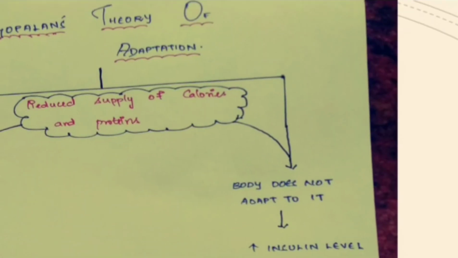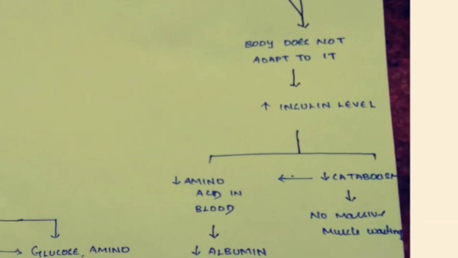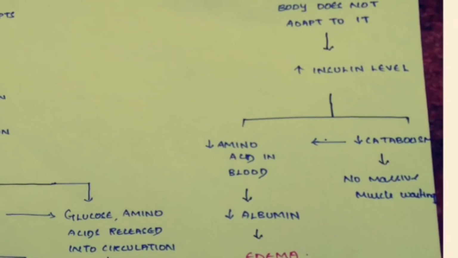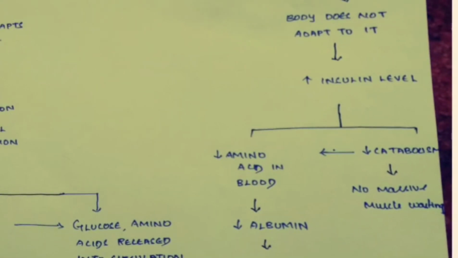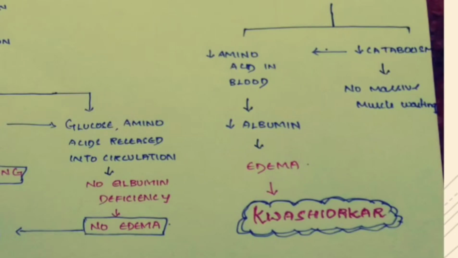Now let's see what happens if the child does not adapt. If the body does not adapt to the reduced supply, there will be a normal insulin level. So insulin is secreted at a larger rate. Since insulin is an anabolic hormone, there is decreased catabolism in our body. So the proteins in our body are not converted into amino acids, and the amino acid level in our body decreases. When the amino acid level decreases, the albumin level decreases. When the albumin level decreases, there is hypoproteinemia, and automatically there will be edema.